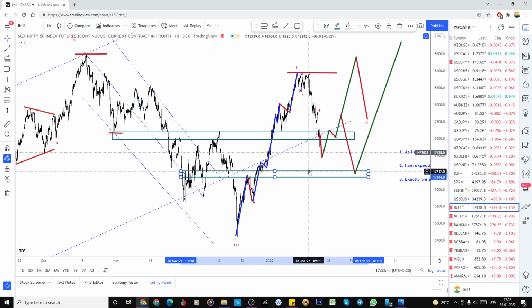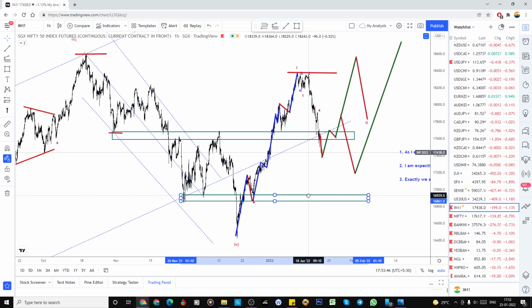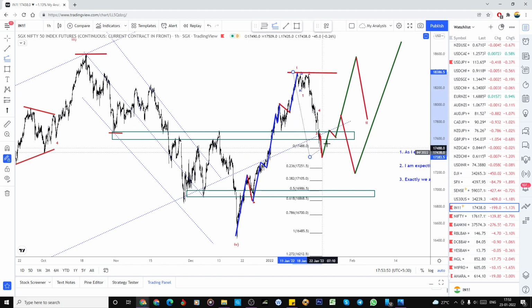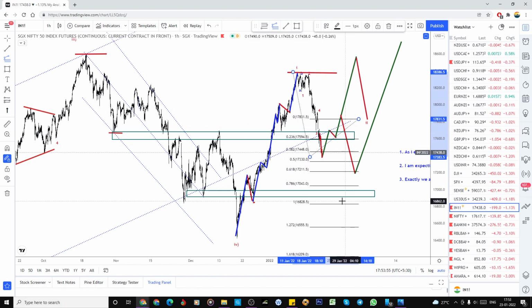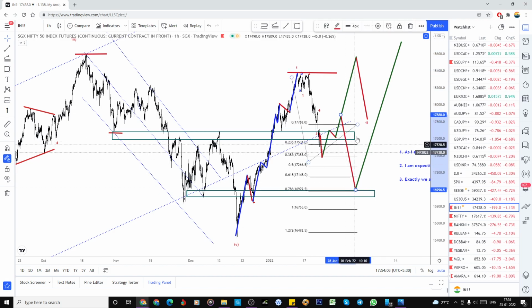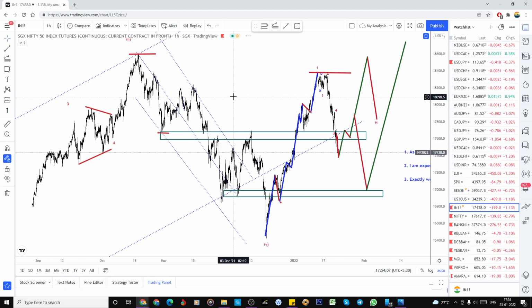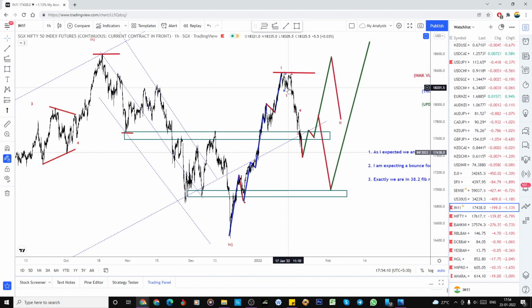Whether it is going to make a support here or this is the maximum support of the next level. If we keep this as a Fibonacci expansion, expecting here, it is in this zone, right? So we may get here also the 17,000 mark in the deeper correction. That is why I have written in my previous video that we are in that deeper correction.